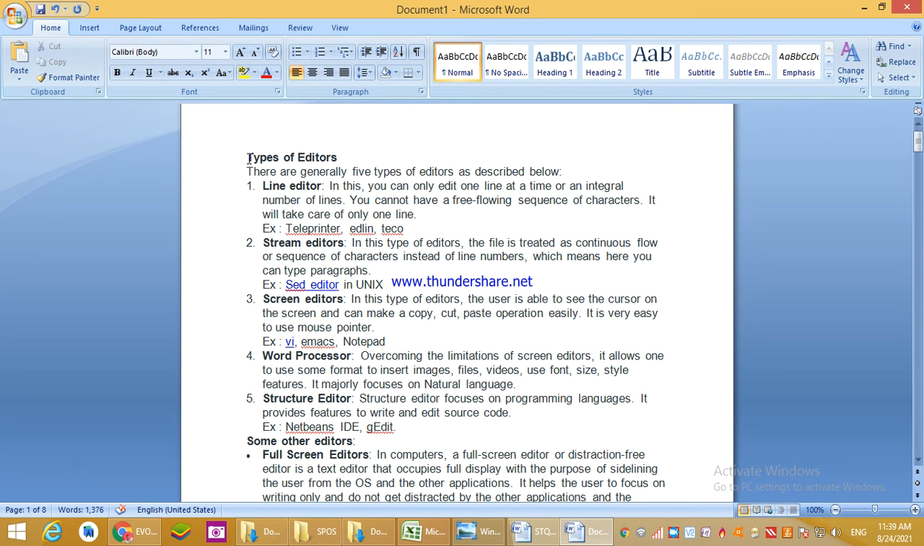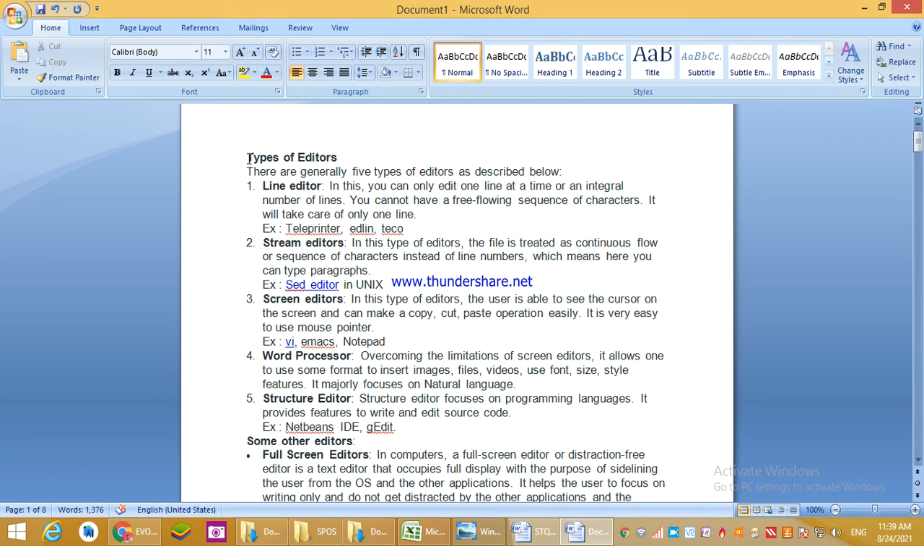Example, sed editors in Unix. Then the next type is screen editors. In this type of editor, the user is able to see the cursor on the screen and can make copy, cut, paste operations easily.